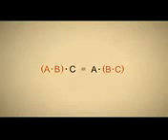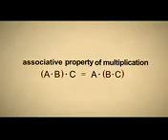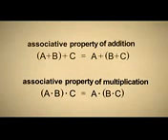Either way we group the numbers, we still get the same result. If we use the letters A, B, and C instead of numbers, then we can write this property in a more general way. So the associative property applies to both addition and multiplication.